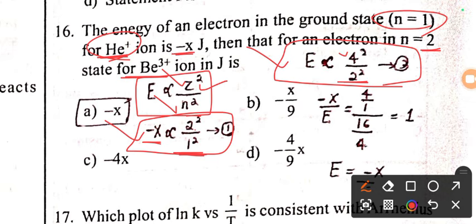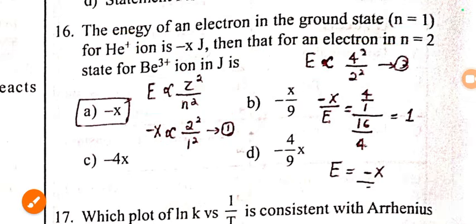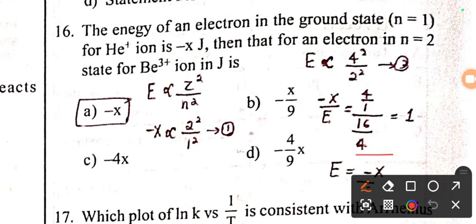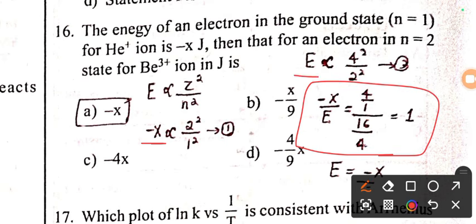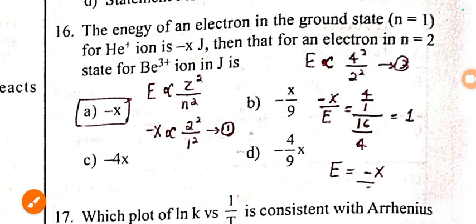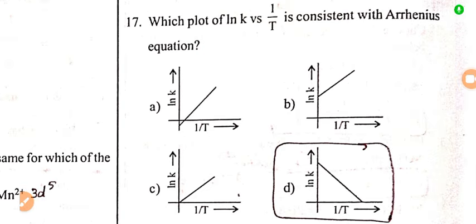This is the relationship for Be3 plus ion. When we compare both the values, minus x divided by E is equal to 4 by 1 divided by 16 by 4. We will get exactly equal to 1. So for Be3 plus also the value of energy is minus x, option A.